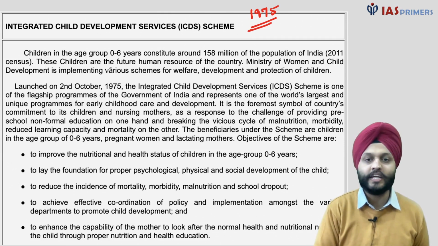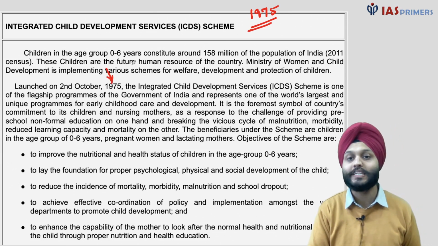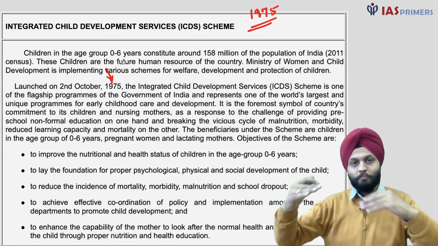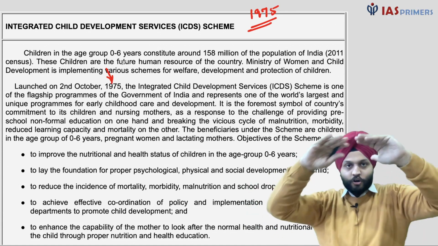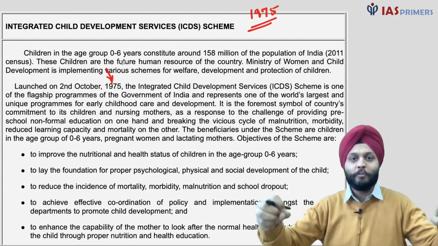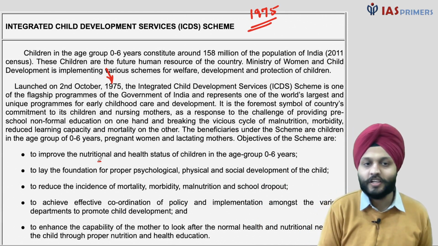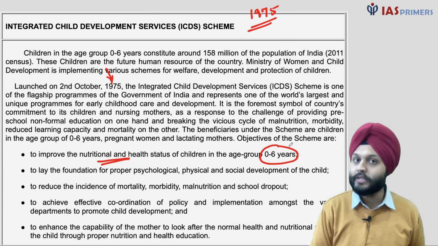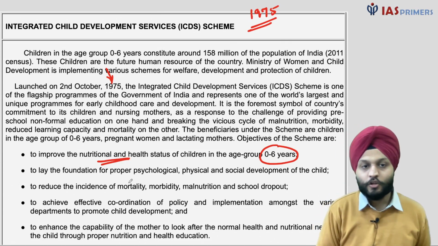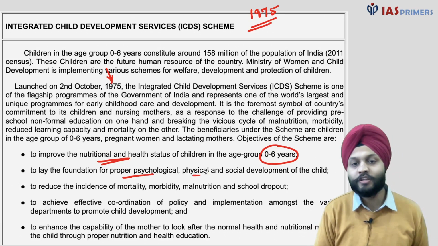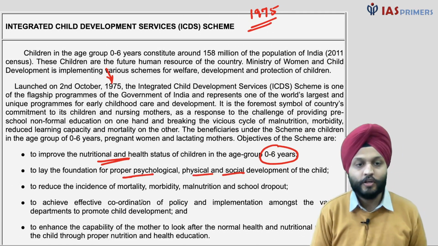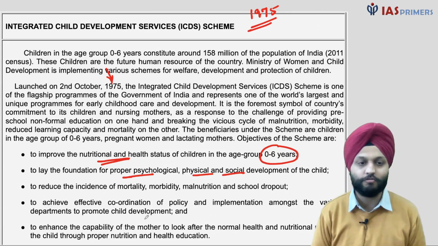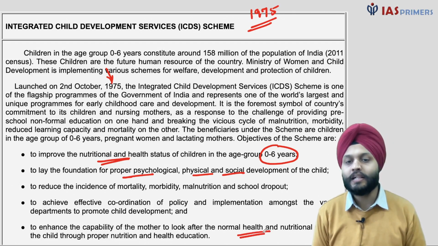The scheme was introduced in 1975 and it is part of the Ministry of Women and Child Development. But when I talk about health care and the immunization program, part of it goes to different ministries, but overall this is an umbrella scheme under the Ministry of Women and Child. So this includes all the aspects: nutrition and health status from the age group of 0 to 6 years. This is something that you need to keep in mind for prelims. So, to lay the foundation for proper psychological, physical, social development of the child, to achieve effective coordination of policy and implementation amongst various departments, that's for the government to see, right? And for normal health and nutritional needs.